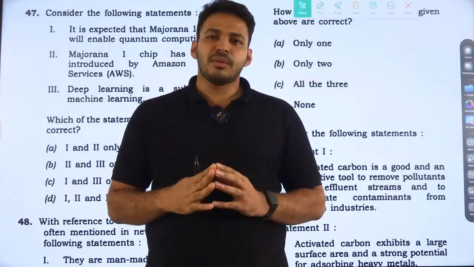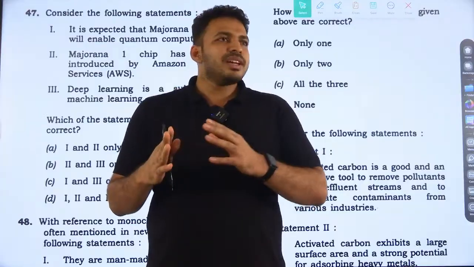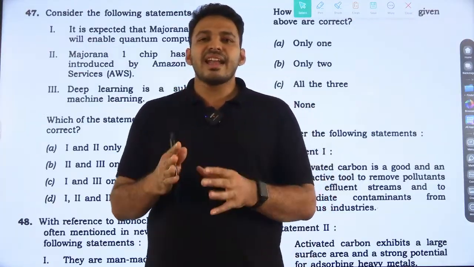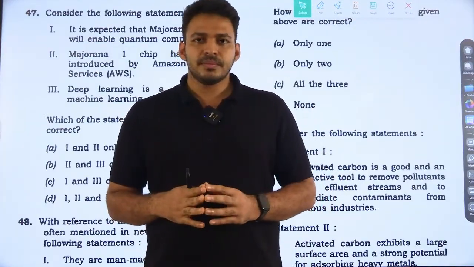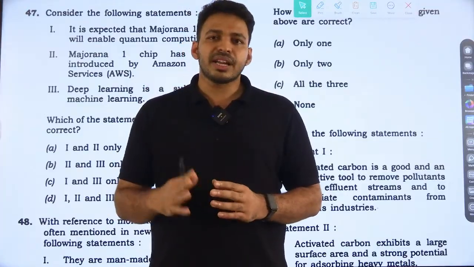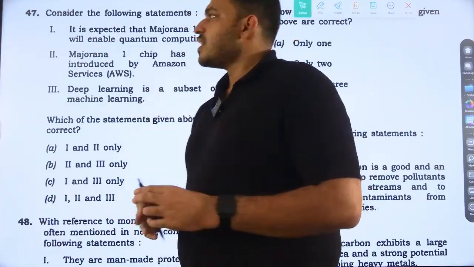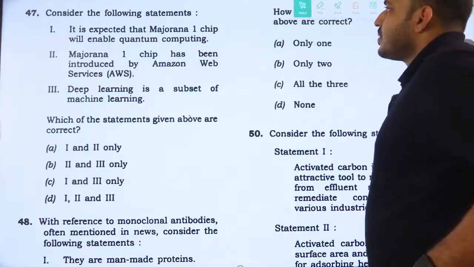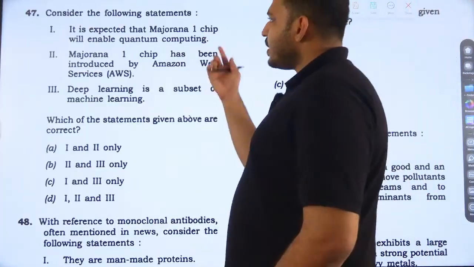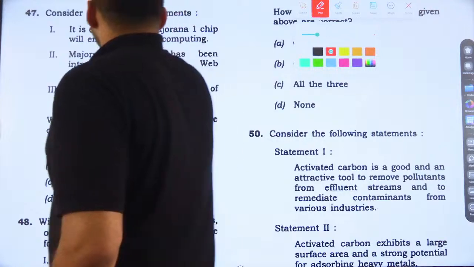So one quantum computer can be equated to n number of supercomputers. Here quantum technology and qubits are used, so the Majorana 1 chip will enable quantum computing. Yes, that is a true and right statement.